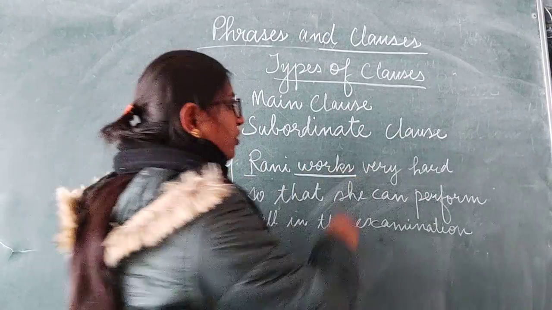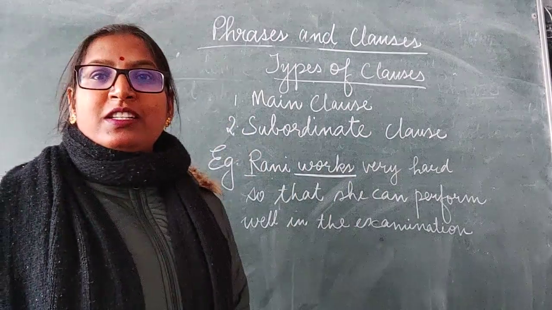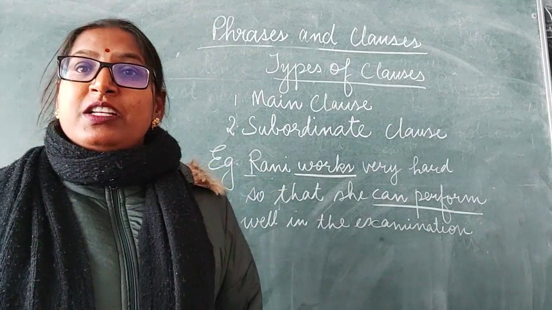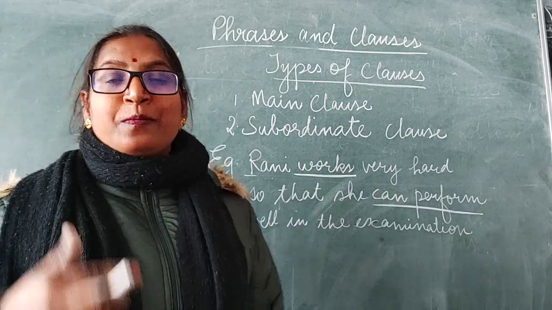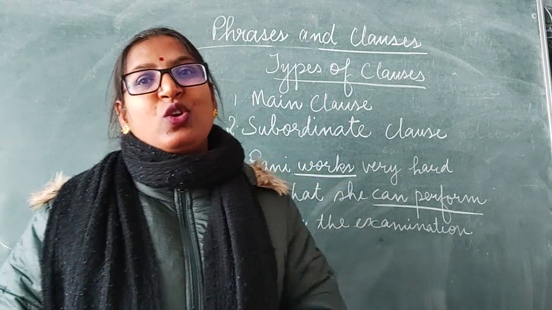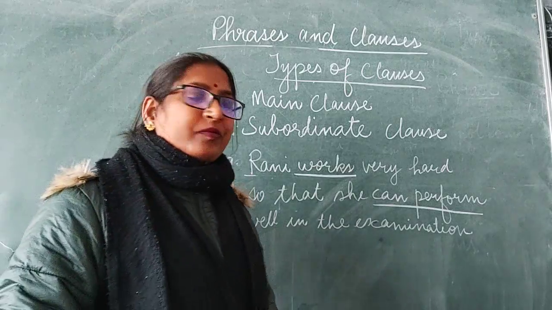First one is works. One verb. Another one is can perform. It is another verb. There are two verbs. As there are two verbs, we say there are two clauses. Clear?